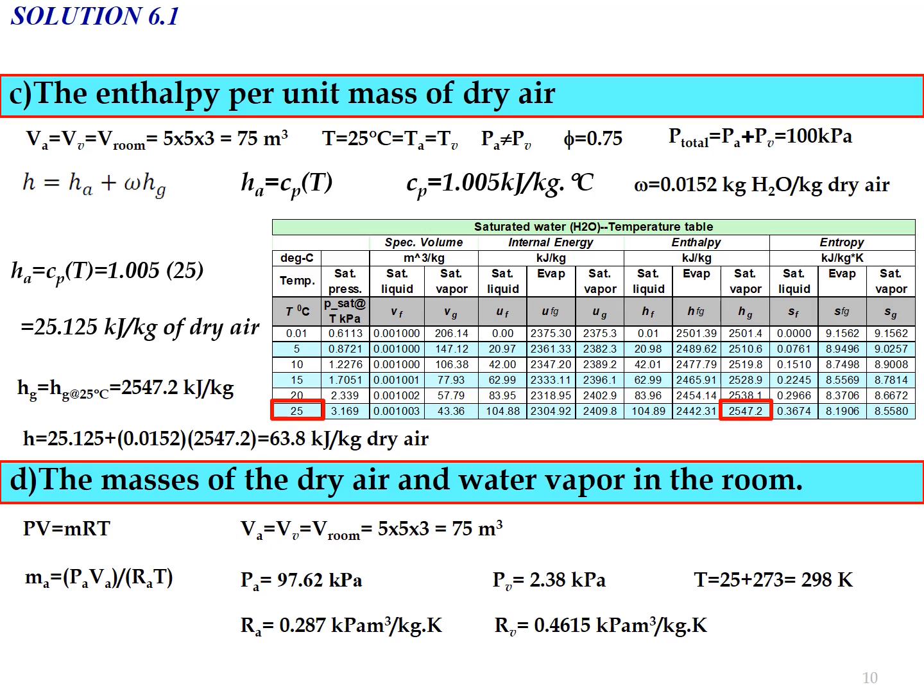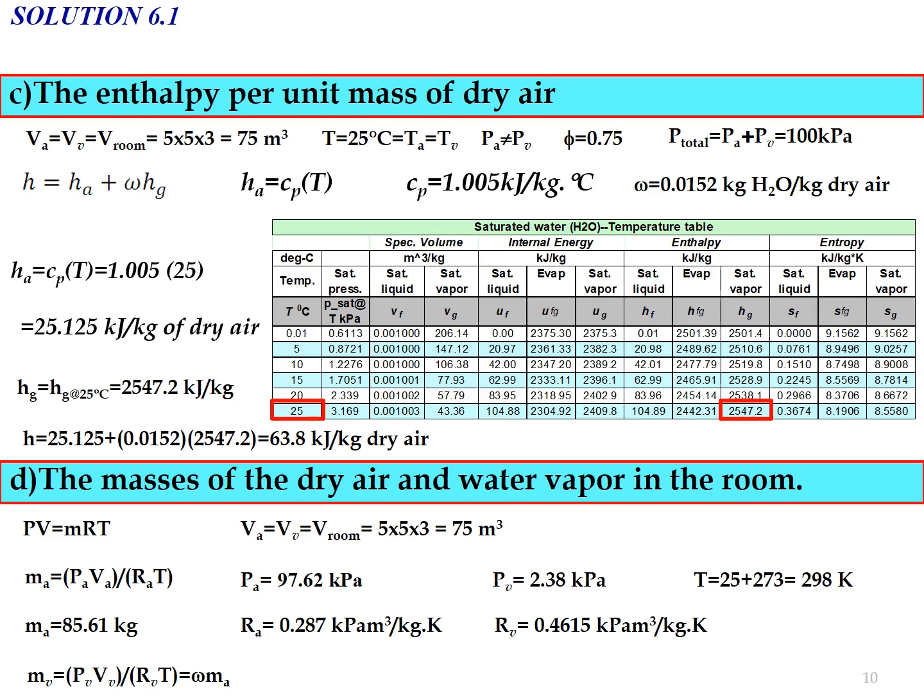And the value of Rv for water vapor equal to 0.4615 kilopascal meter cubic per kg Kelvin. So substitute all the values for dry air into the equation for mass of dry air. So we will get Ma, or mass of dry air, equal to 85.61 kilogram.